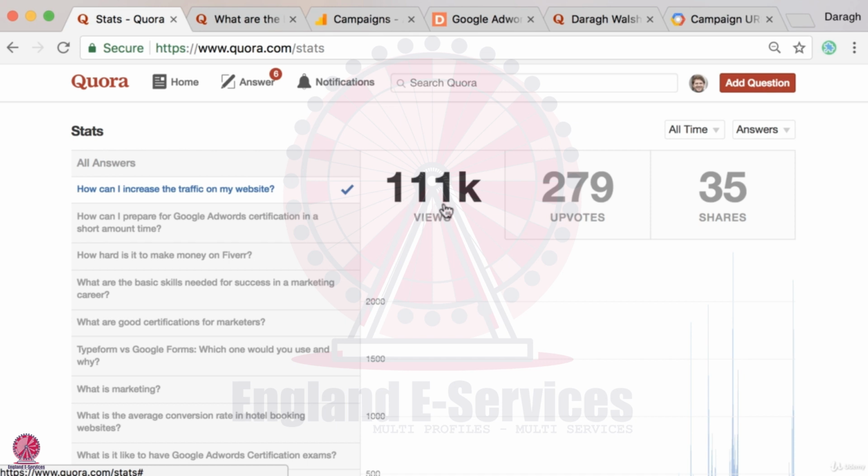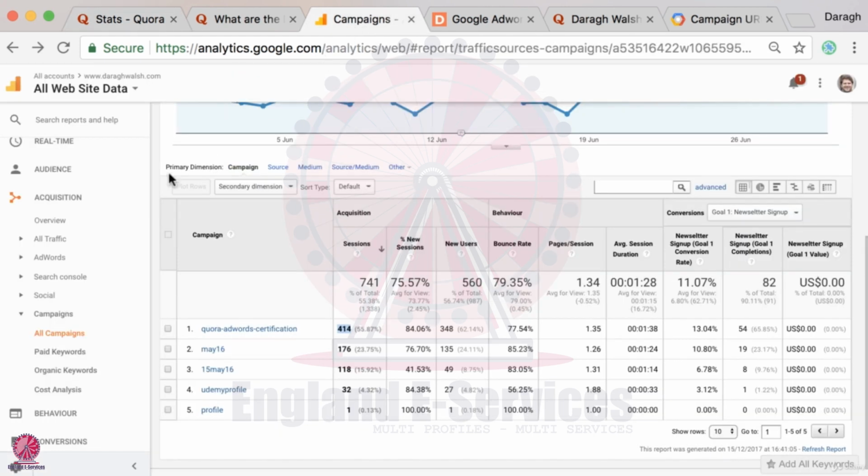Now, it is interesting to see how many views we're getting, but the real test of the return on investment for our Quora marketing efforts is to understand how much traffic that is actually driving to our website. And so what we really want to see, like I can see here in Google Analytics, is how much traffic an individual question is bringing.